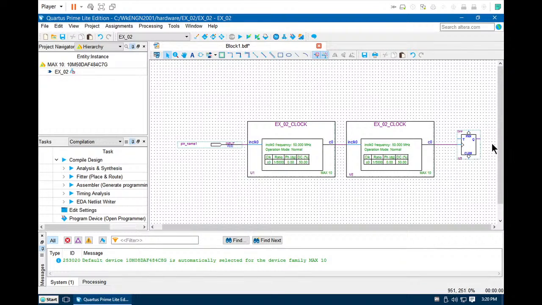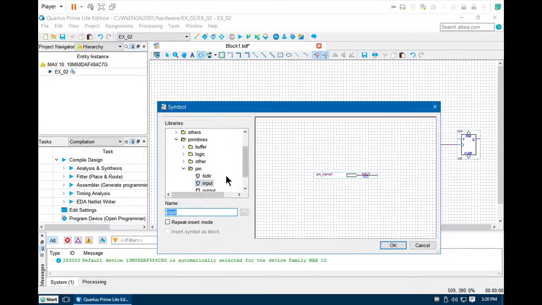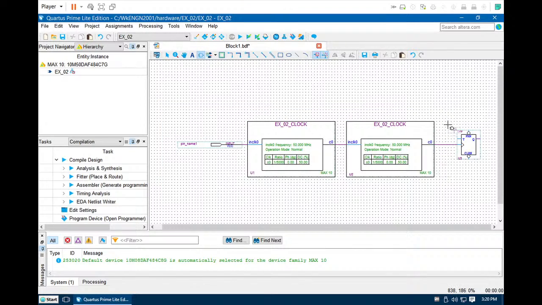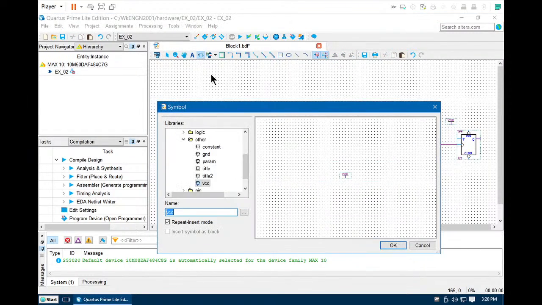We need to have this toggle with TFF to be always toggling, so we need a VCC connection. Okay. We need another VCC to disable the preset.